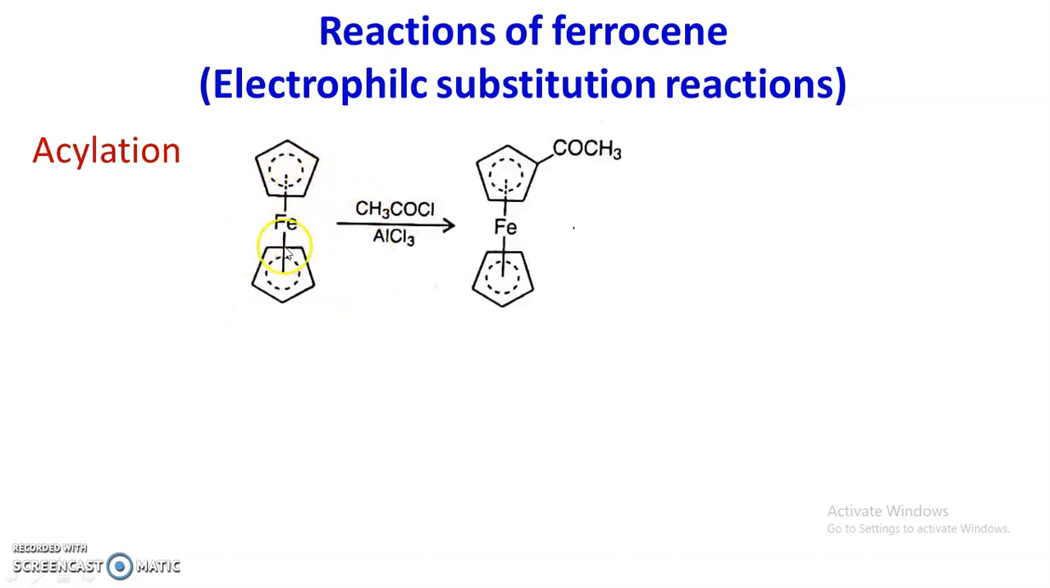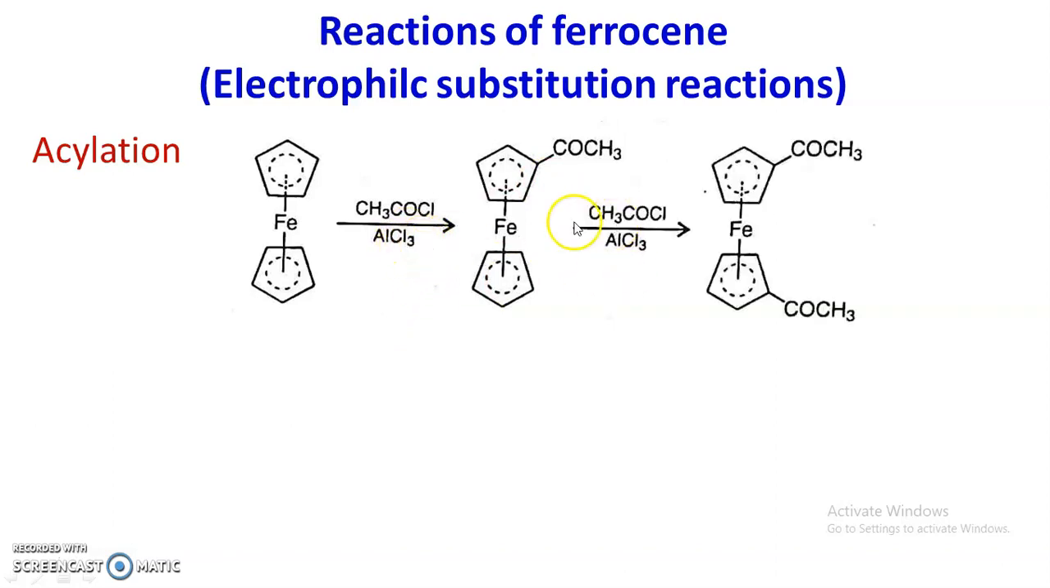For example, when ferrocene is treated with acetyl chloride in the presence of aluminum trichloride, first of all, monosubstitution occurs. One of the hydrogen atoms of the cyclopentadienyl ring is substituted by this acyl group. In the presence of aluminum trichloride, we get the monoacetyl derivative. It further reacts with another molecule of acetyl chloride in the presence of AlCl3, and disubstitution occurs like this. There is a disubstitution.